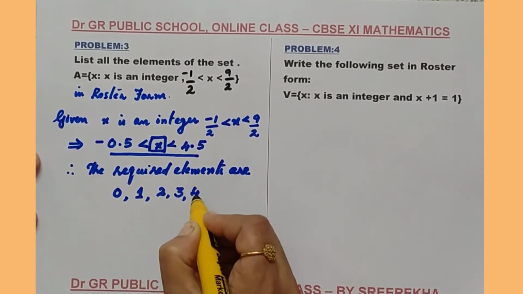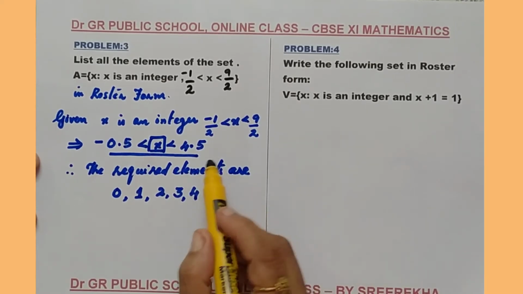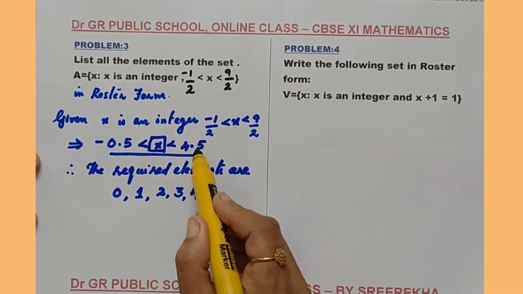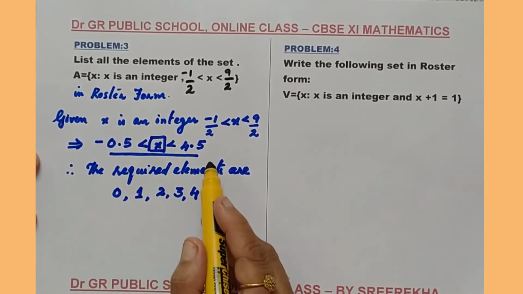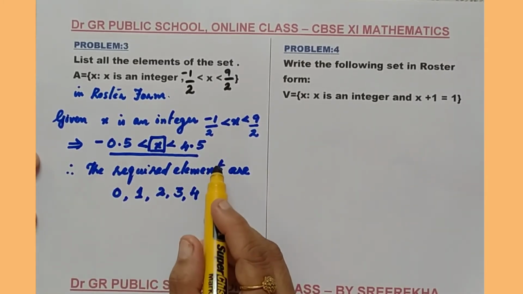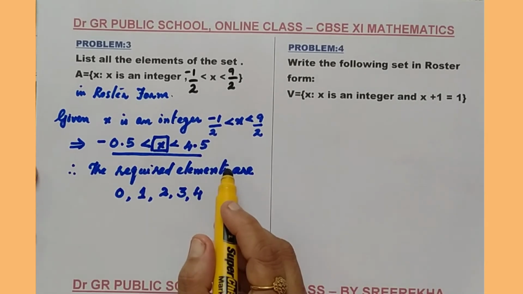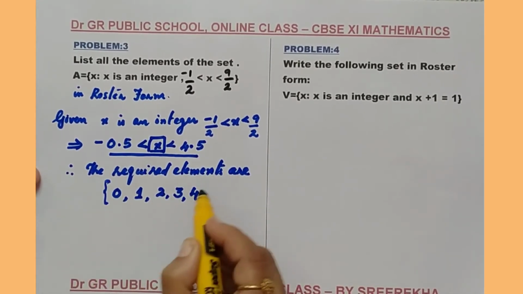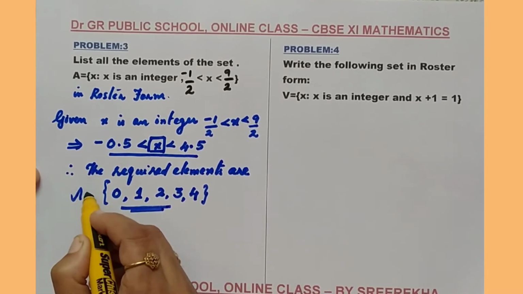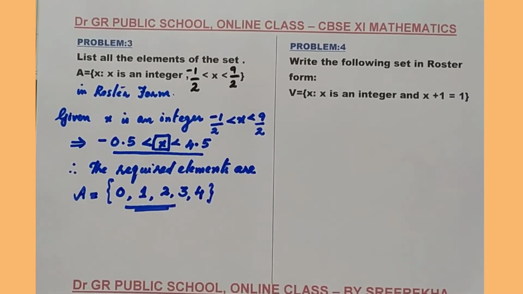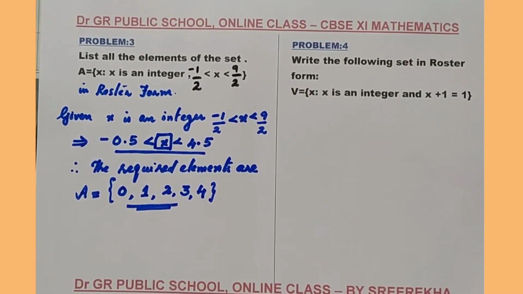Then 4. We can't take more than 4. Why? Because up to 4.5, all the integers you need to take. Between minus 0.5 and plus 4.5, all the integers you need to take into account. So, the numbers are 0, 1, 2, 3, 4. Actually, this is the required set. So, we can write to represent it as A equals set 0, 1, 2, 3, 4.